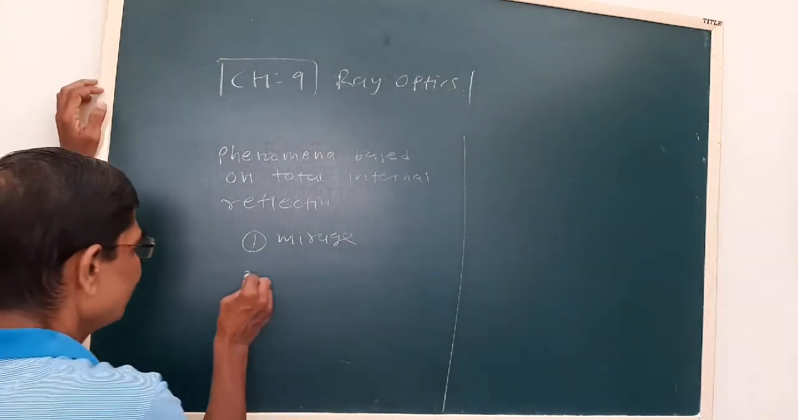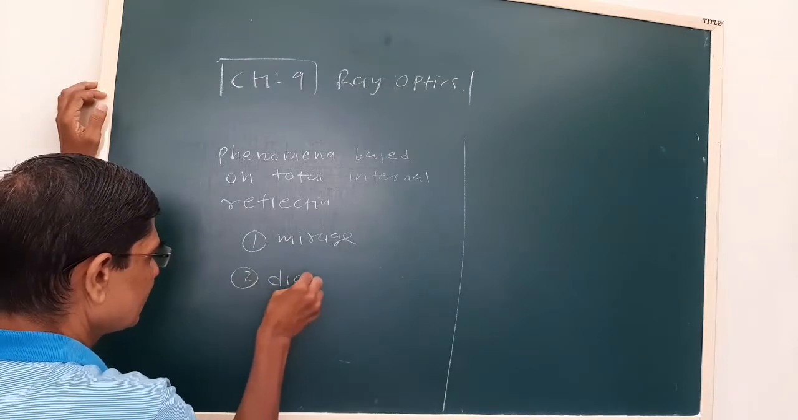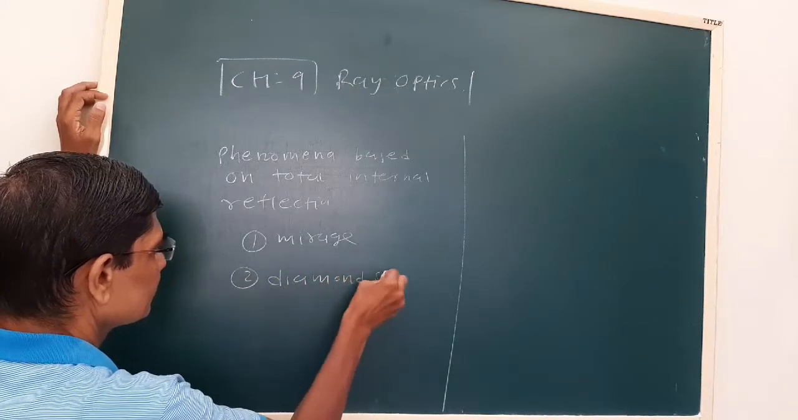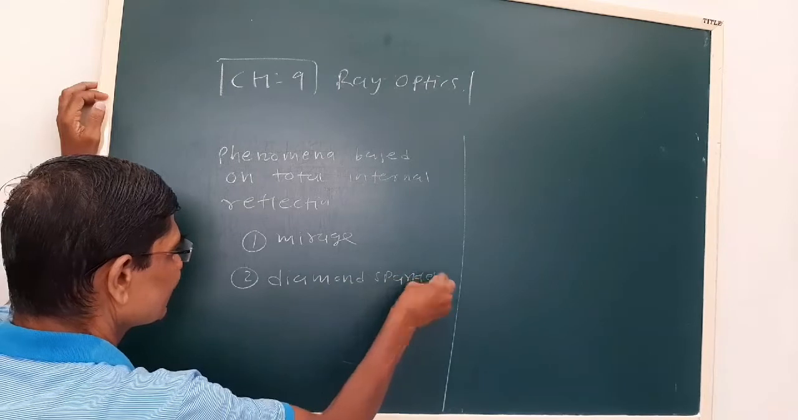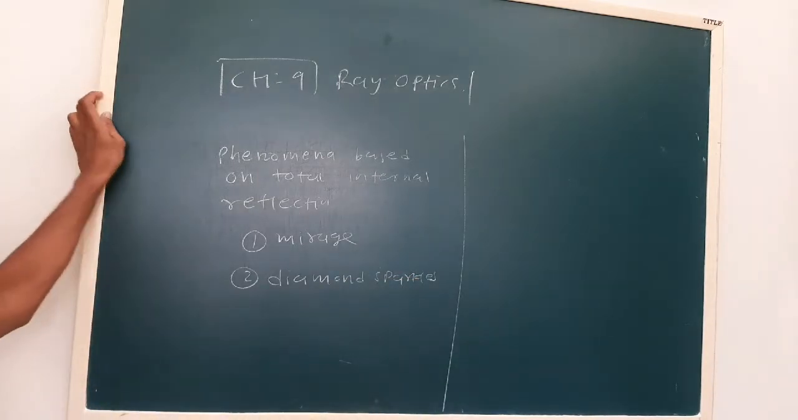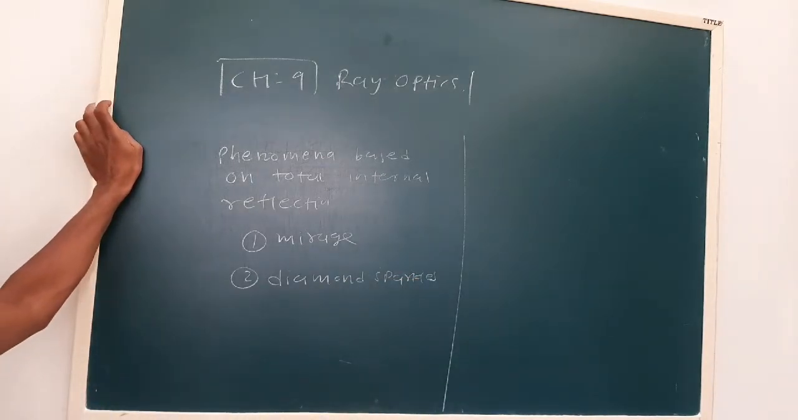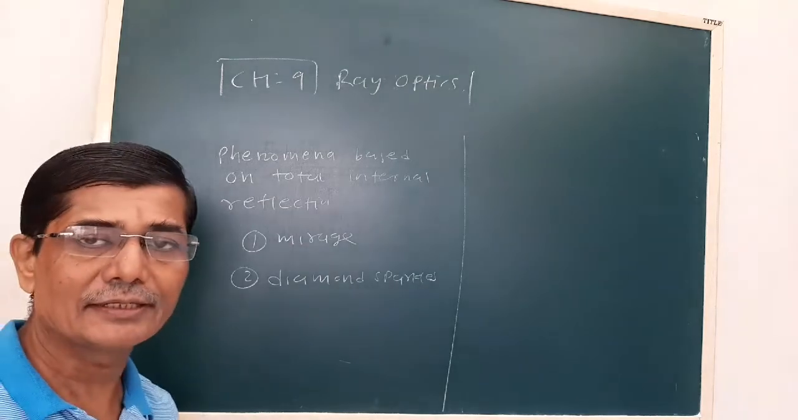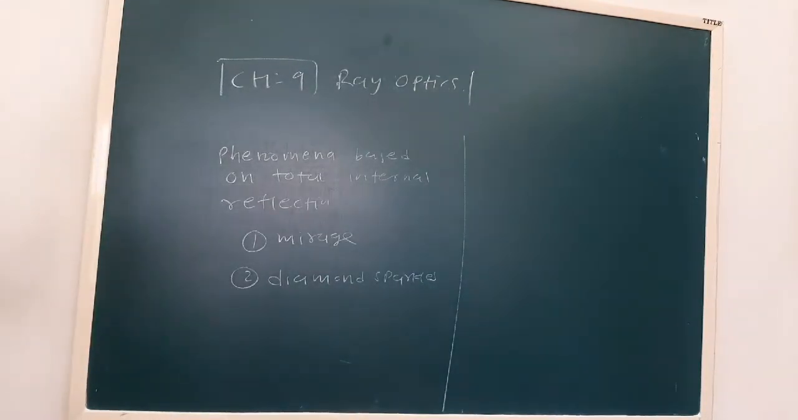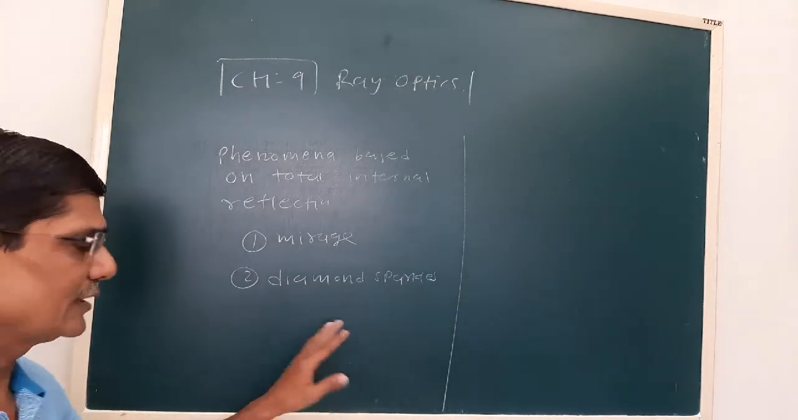See, another phenomenon is that the diamond sparkles. See, the diamond is cut in such a way that all the rays entering will undergo total internal reflection, and that's why it sparkles.